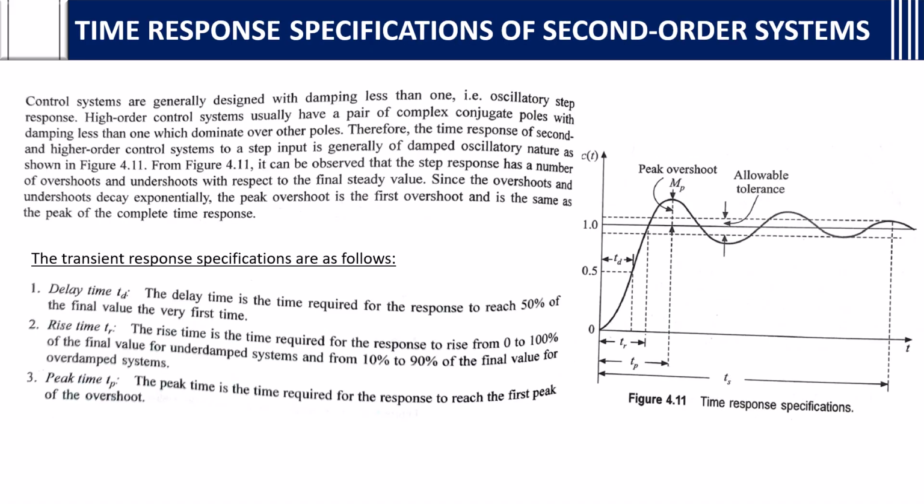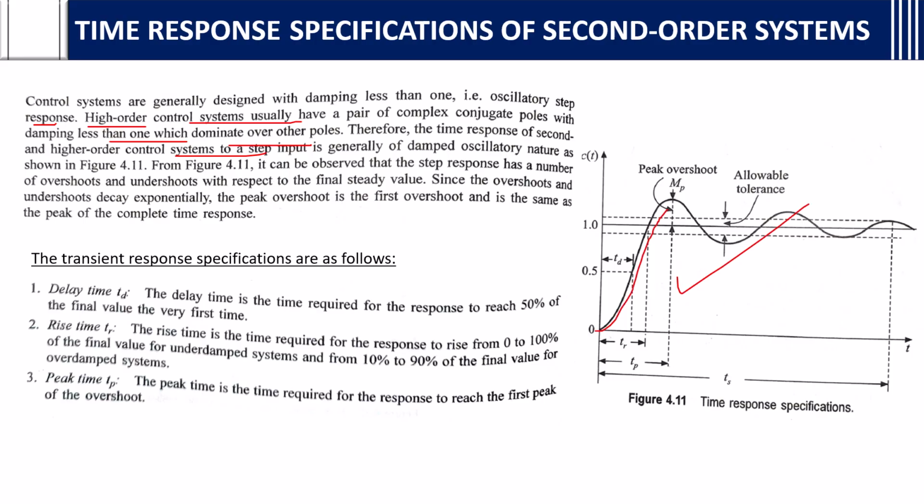Control systems are generally designed with damping less than 1, that is, an oscillatory step response. High order control systems usually have a pair of complex conjugate poles with damping less than 1 which dominate over the other poles. Therefore, the time response of second and higher order control systems to a step input is generally of damped oscillatory nature, as shown in the figure.